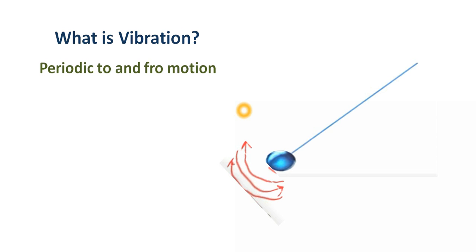I'm saying it's happening at equal intervals of time. So it's moving periodically. That is why it's called periodic motion. And this was all about vibrations, about the to and fro motion. So vibration is nothing but the to and fro motion, and it's because of these vibrations that sound is produced. Thank you.